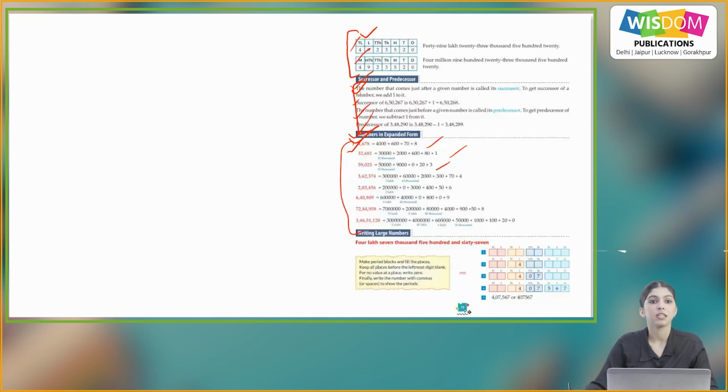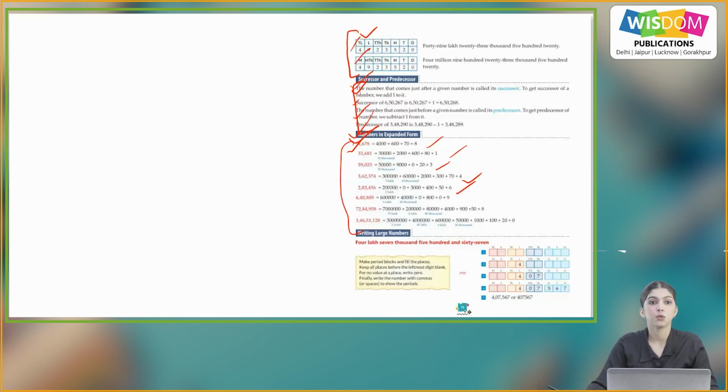Next, 59,023. So, expanded form will be 50,000 plus 9,000 plus 0 plus 20 plus 3. So the next number is 3,62,374. So expanded form will be 3 lakhs plus 60,000 plus 2,000 plus 300 plus 70 plus 4.